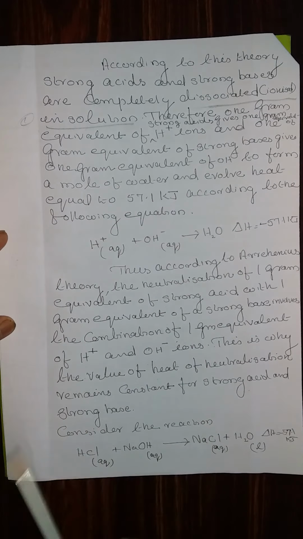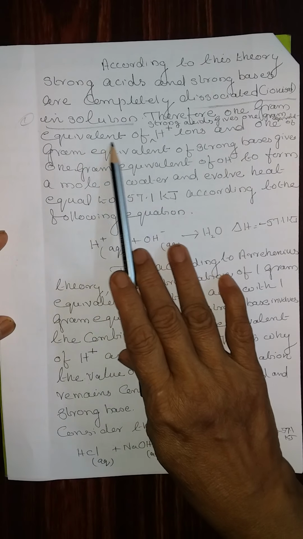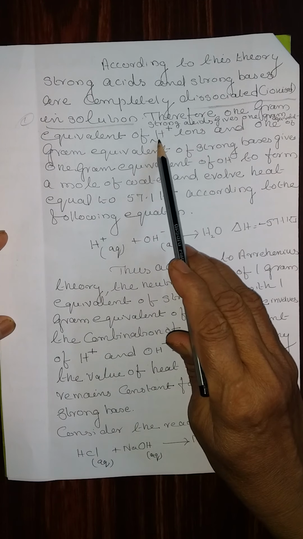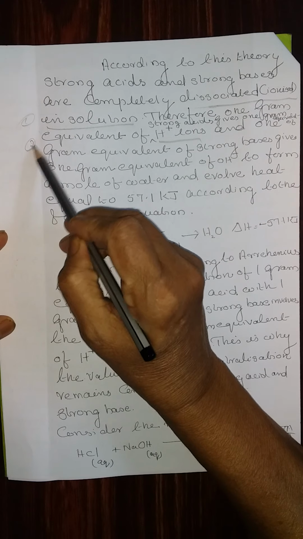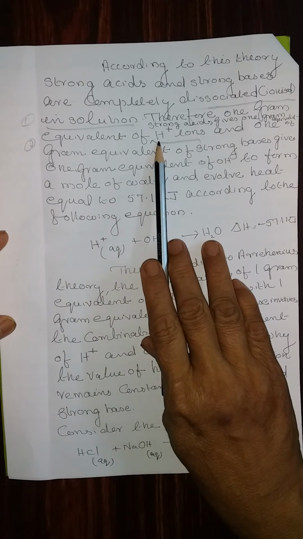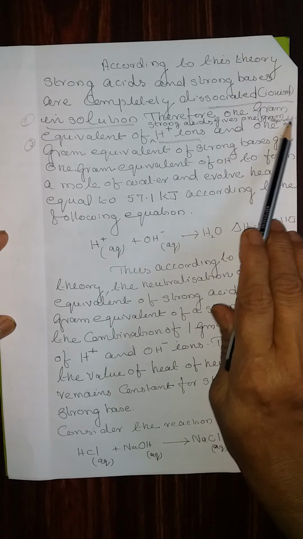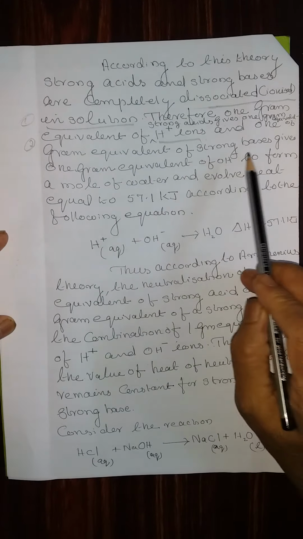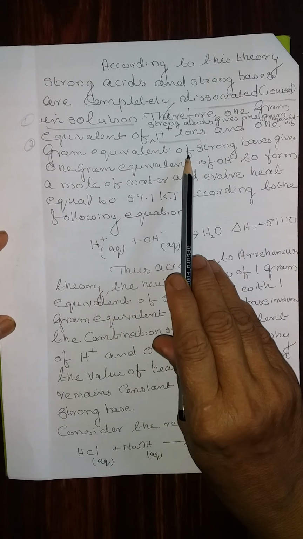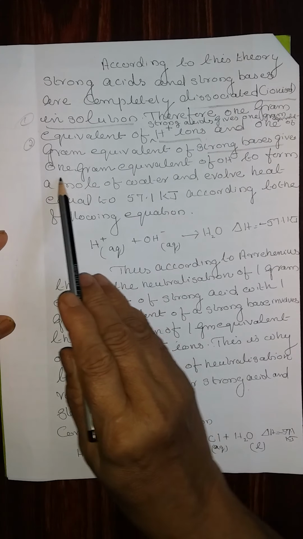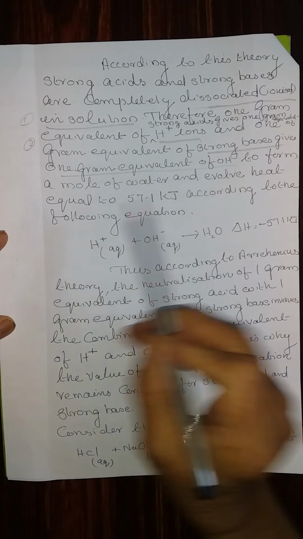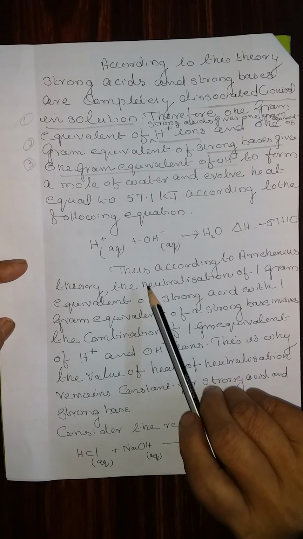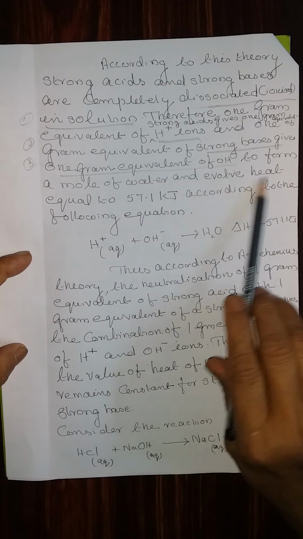Point number one. Therefore, 1 gram equivalent of strong acids gives 1 gram equivalent of H plus ions. Third point, 1 gram equivalent of strong bases gives 1 gram equivalent of OH minus. These are the three main reasons. Then we'll see how it can be explained.